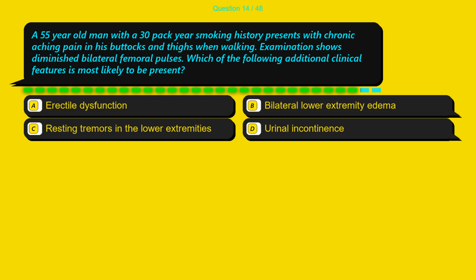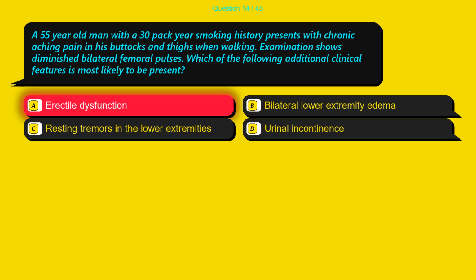Question 14. A 55-year-old man with a 30-pack-year smoking history presents with chronic aching pain in his buttocks and thighs when walking. Examination shows diminished bilateral femoral pulses. Which of the following additional clinical features is most likely to be present? Option A, erectile dysfunction. Option B, bilateral lower extremity edema. Option C, resting tremors in the lower extremities. Option D, urinary incontinence.